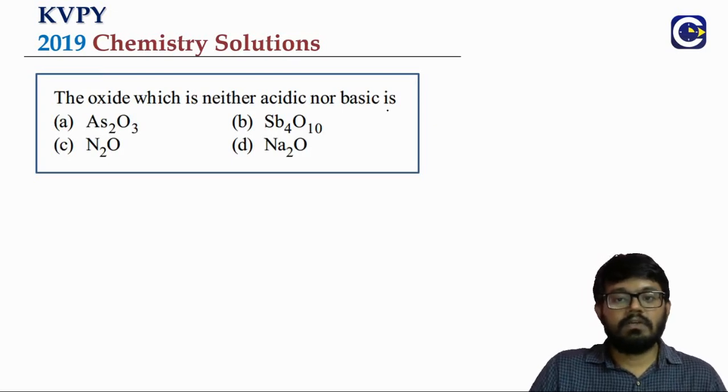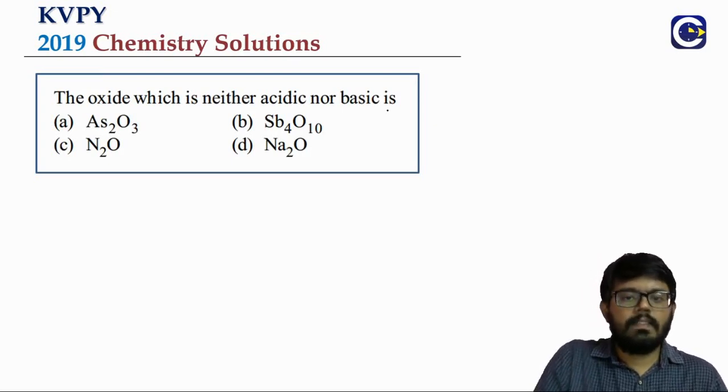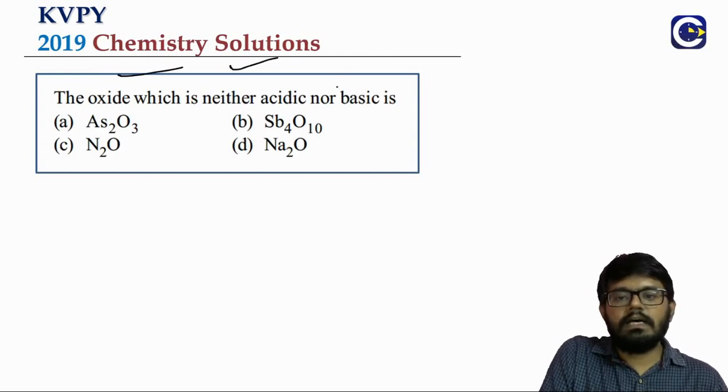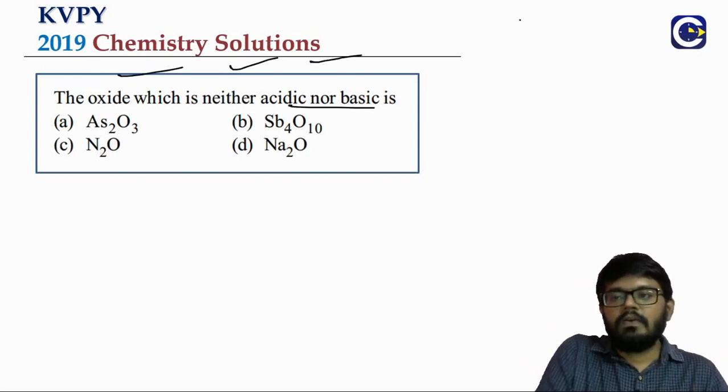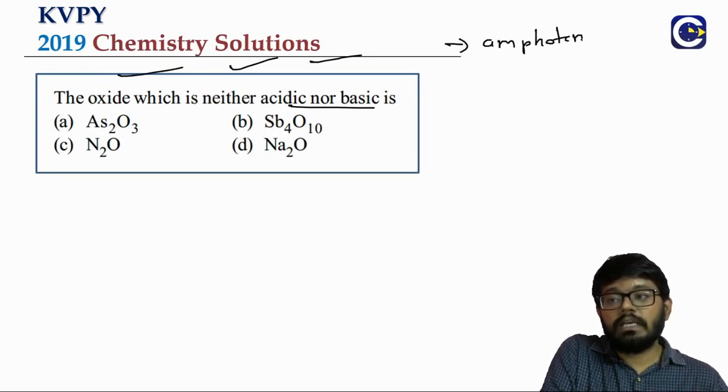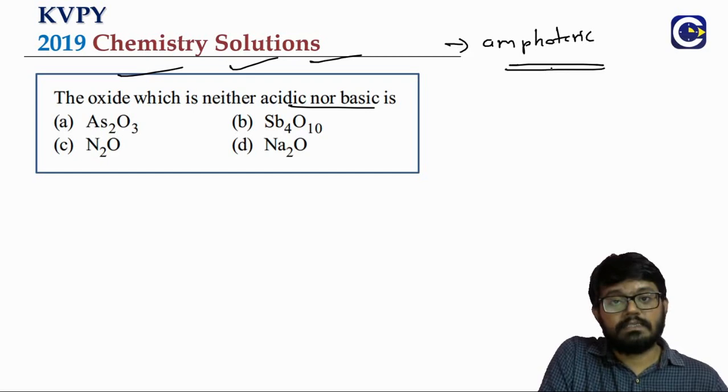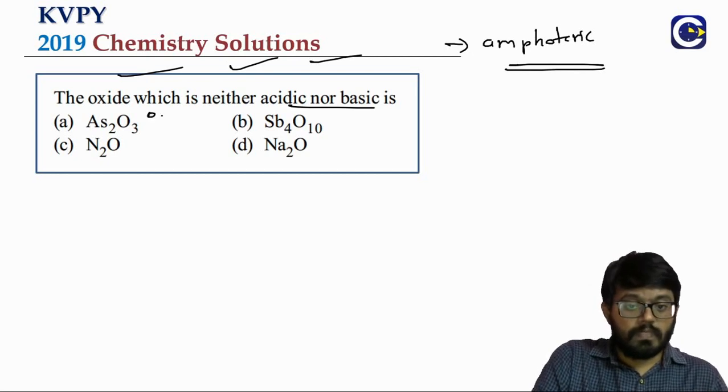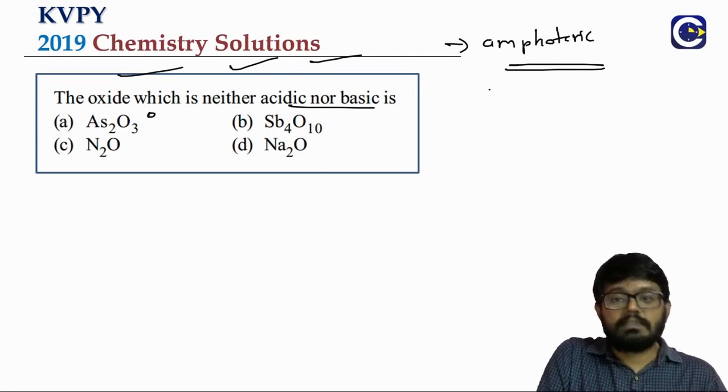Next we have a question on the nature of the oxides. The oxide which is neither acidic nor basic. Remember, the oxides which can react with both acids as well as bases, we call them amphoteric, like aluminum oxide, even As2O3 is also amphoteric.